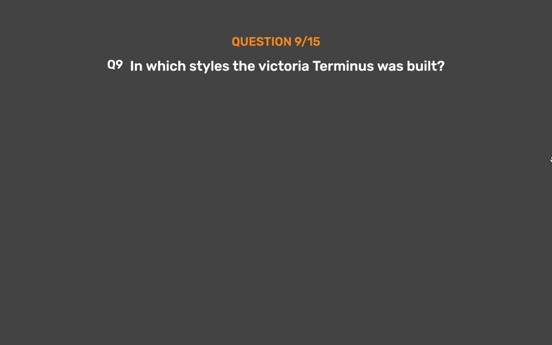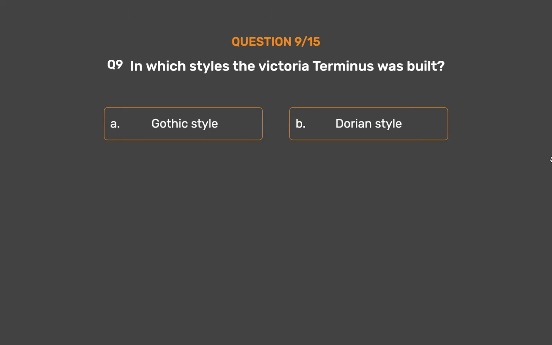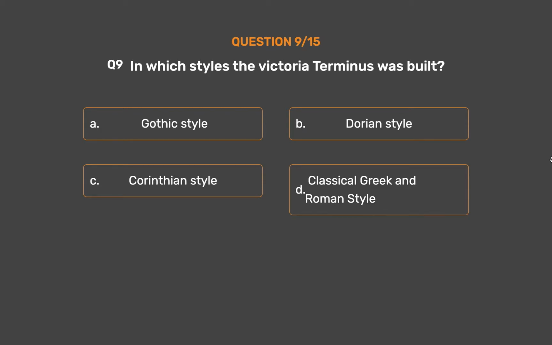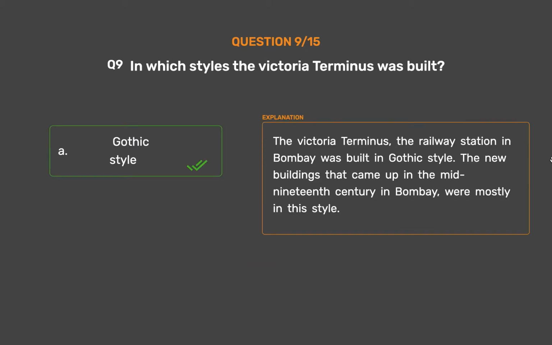Question number 9. In which styles the Victoria Terminus was built? Option A. Gothic style. Option B. Dorian style. Option C. Corinthian style. Option D. Classical Greek and Roman style. The correct answer is Option A. Gothic style. The Victoria Terminus, the railway station in Bombay, was built in Gothic style. The new buildings that came up in the mid-19th century in Bombay were mostly in this style.